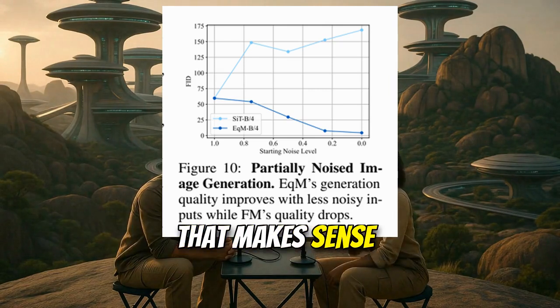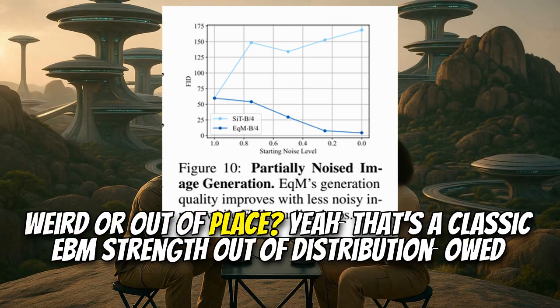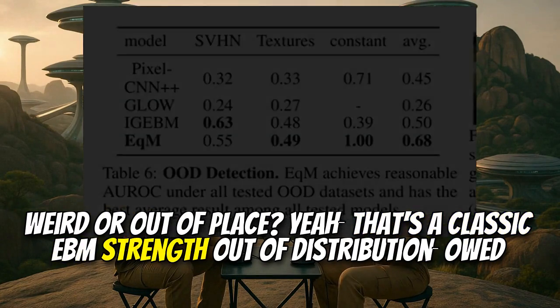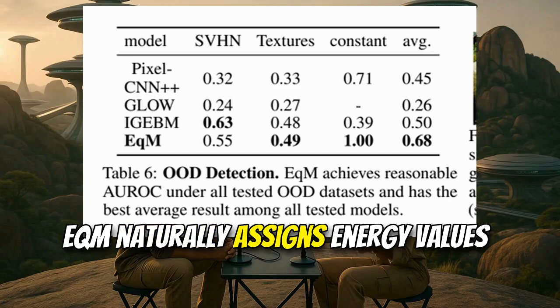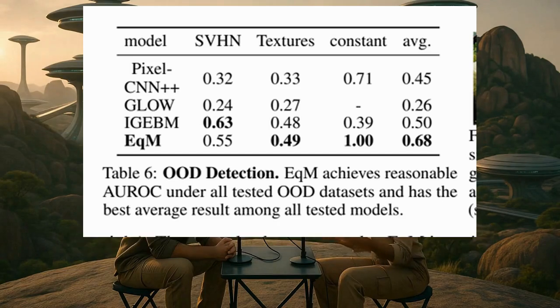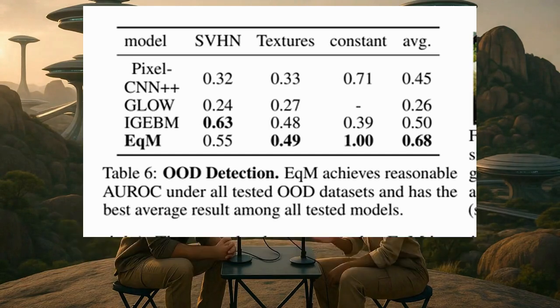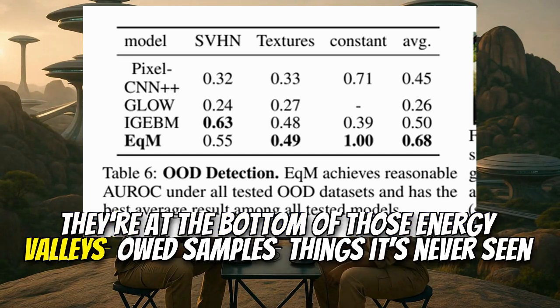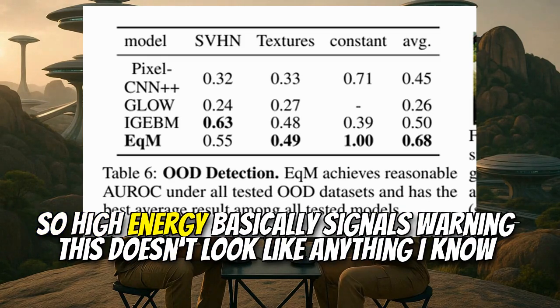That makes sense. What about other tasks, maybe more like classification? Can it tell if an image is weird or out of place? Yeah, that's a classic EBM strength. Out-of-distribution, OOD detection. EQM naturally assigns energy values. In-distribution samples, the ones it was trained on, should have low energy. They're at the bottom of those energy valleys. OOD samples, things it's never seen before, tend to land on the high-energy hills or slopes between the valleys. So high energy basically signals, warning, this doesn't look like anything I know.